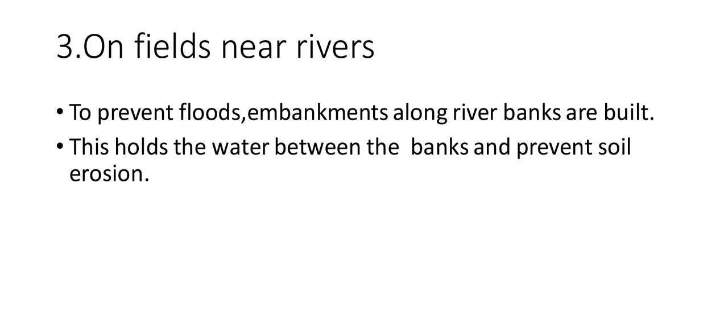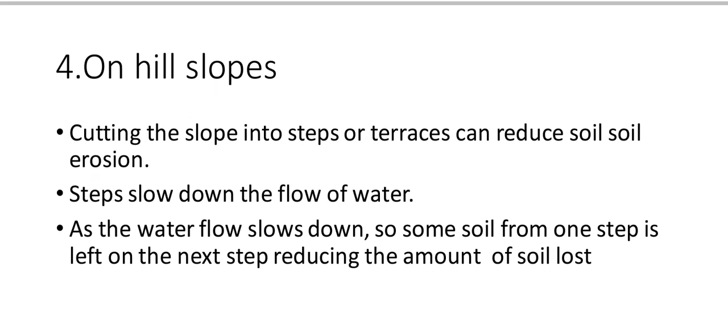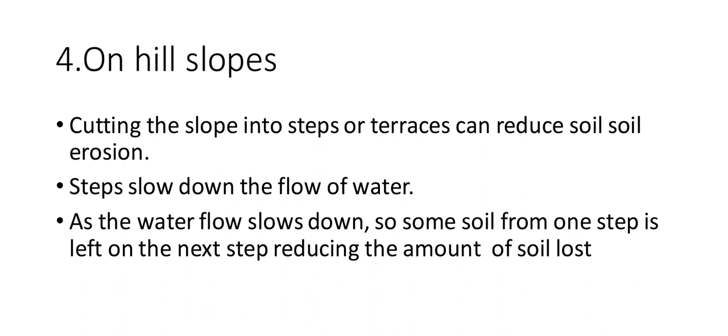So you should build embankments along the river banks to prevent the floods. What will happen because of this? They will hold the water between the banks and prevent soil erosion. So water will remain within that wall only. It won't overflow and it won't go away. So this is another method: on fields and near the rivers, this type of arrangement can prevent soil erosion and conserve the soil.